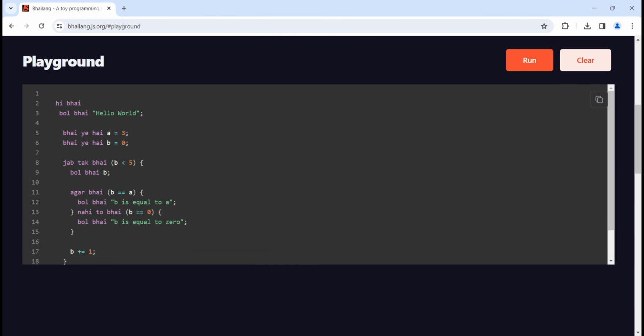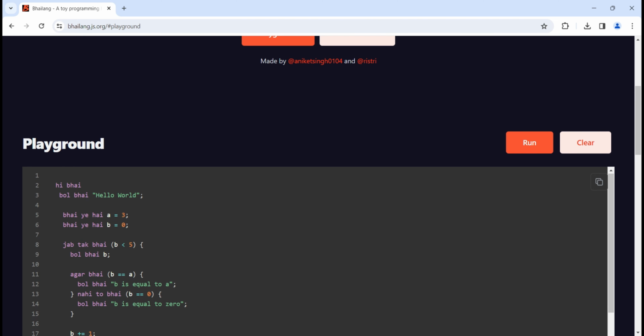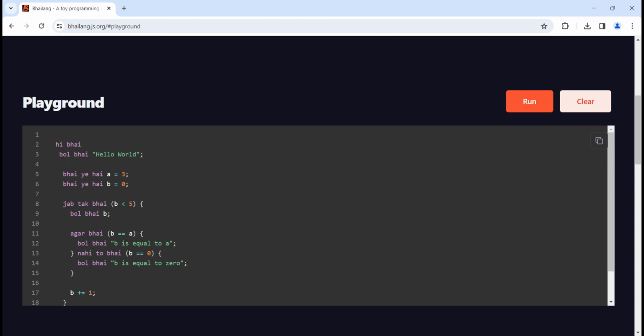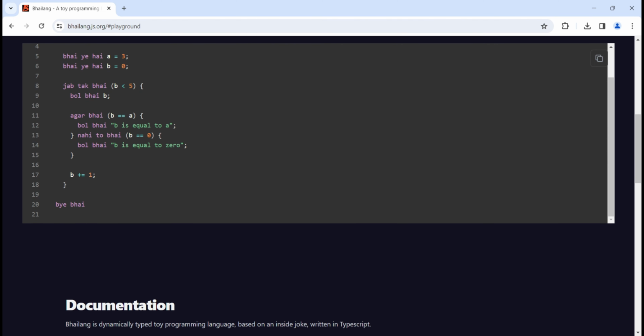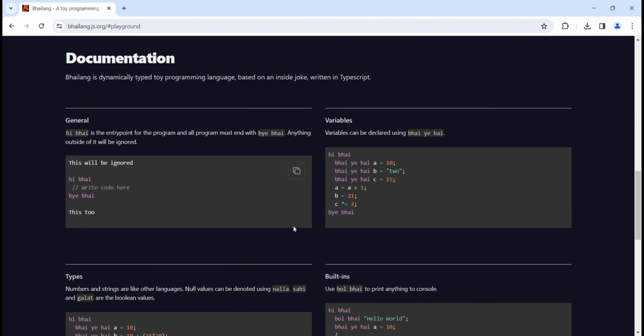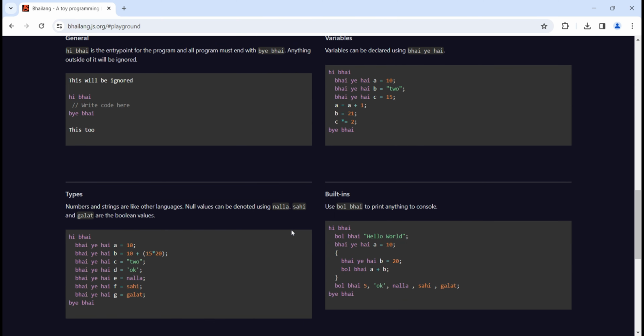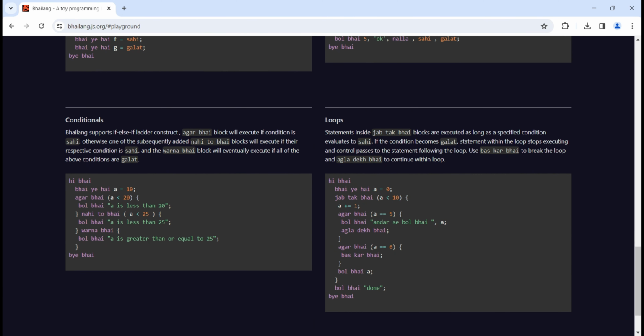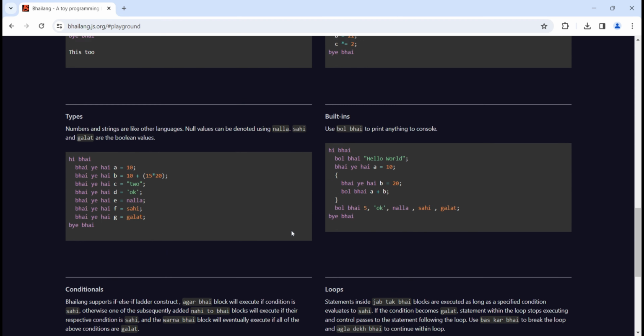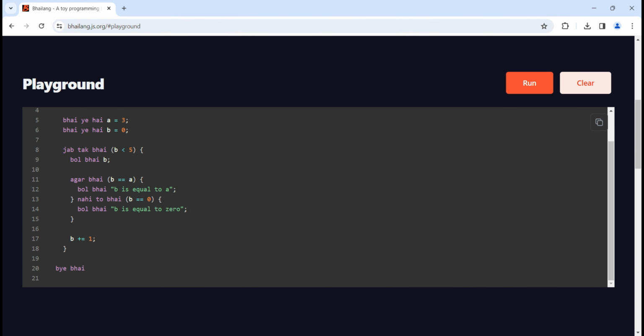Going to the playground. So it is the playground. Some code is already written here. So hi bhai is simply like the main function. Like we're declaring the main function. Then under that, I guess hi bhai is just a function, maybe the main function or just a function, something like that.